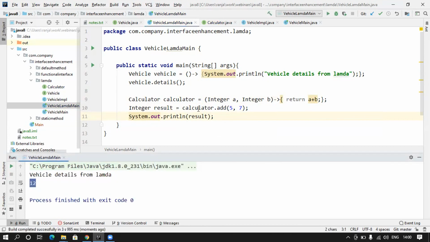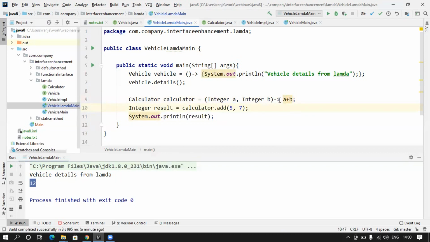So now what is happening? At the time of declaration itself, we are giving the definition to the single abstract method. And now, if you have one line, you can get rid of this. But if you have only one line also, you can even get rid of the return statement.